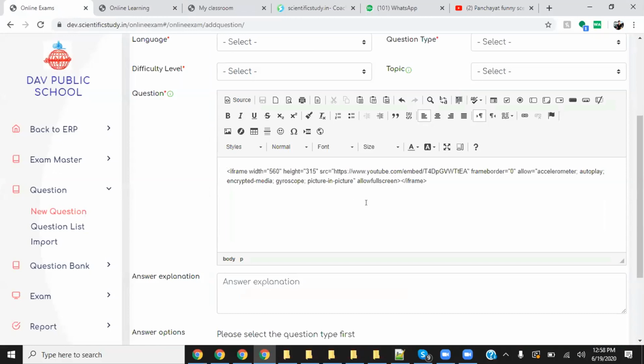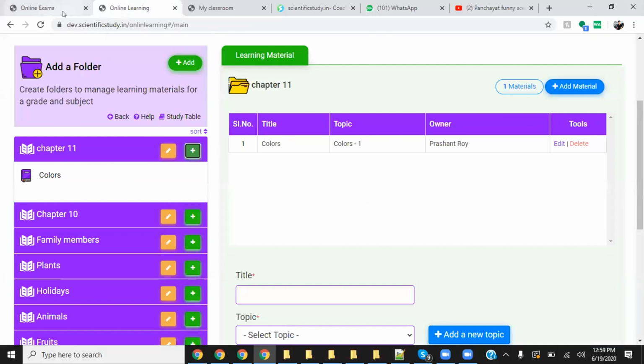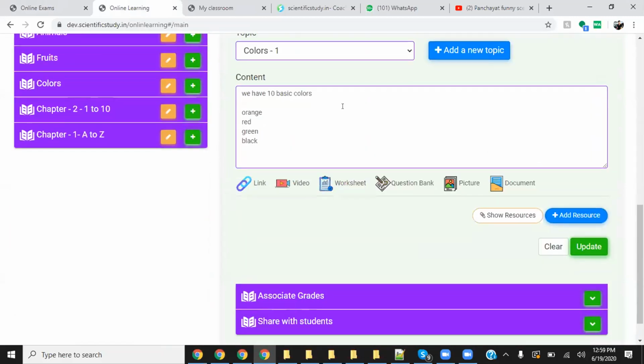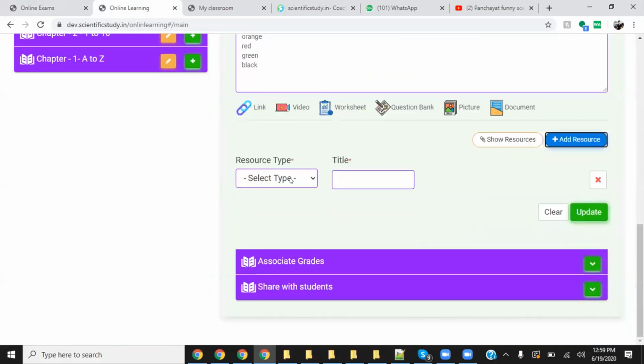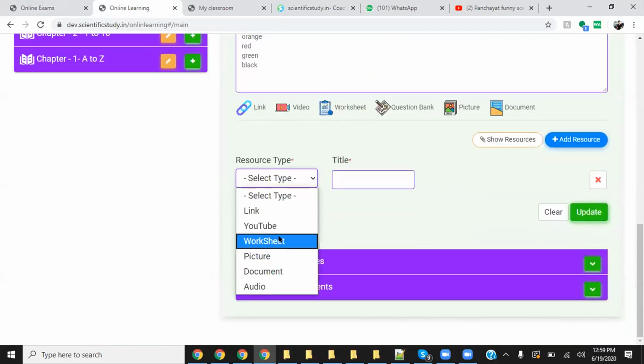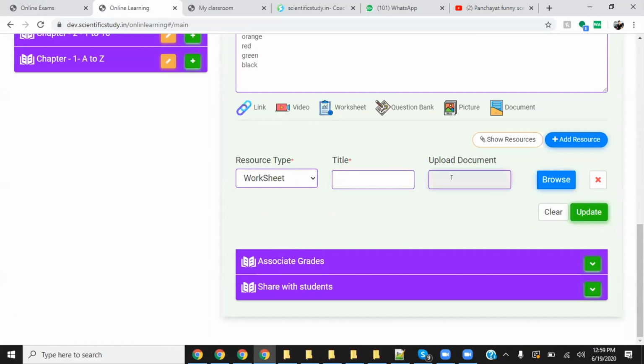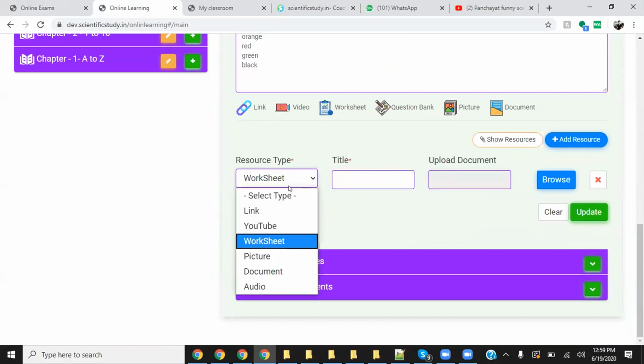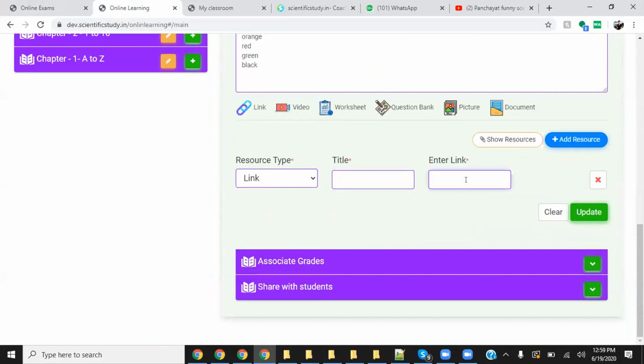Okay, right. So you can attach that thing here. You don't have to come to the exam, because exams are more like MCQs. If you want to simply generate a worksheet, then simply go here, do add resource, and simply do worksheet. You can upload the document, or you can just give the Google Drive link. Does it make sense?